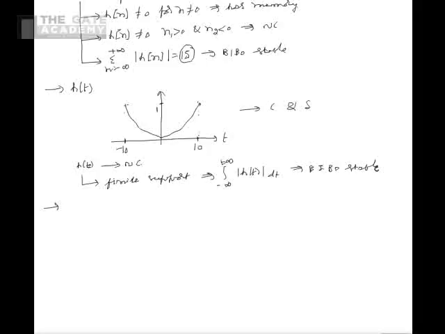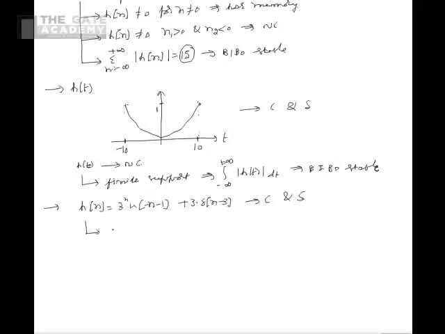Now let us look into another problem where it is given that the impulse response of an LTI system is given as h of n is equal to 3 power n into u of minus n minus 1 plus 3 into delta of n minus 3. We have to comment on the causality and stability of the system.